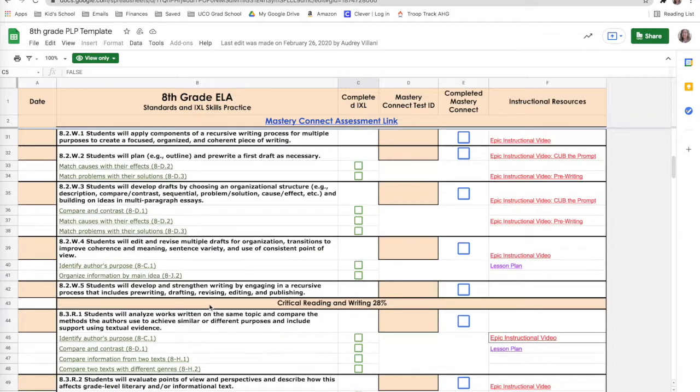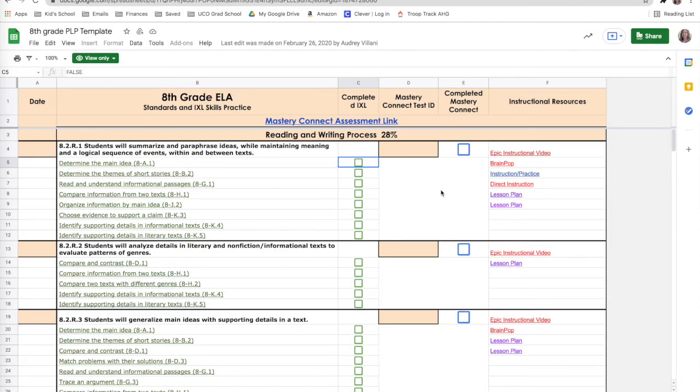Now, one thing I'll do is after you take your benchmarks, if there's stuff that we know that you have 100% mastered, I'll go ahead and check it off and put that you mastered it through your benchmark. So that way you don't have to do it over and over again. But if you have mastered it, IXL usually only takes a few minutes and it'll go by really, really quick. So in practice isn't bad.